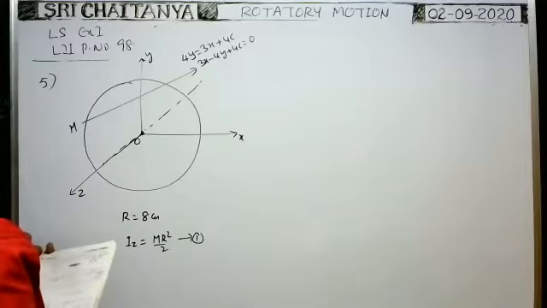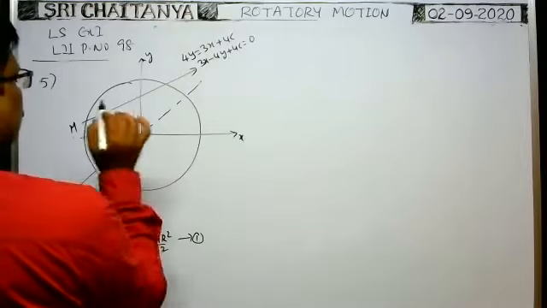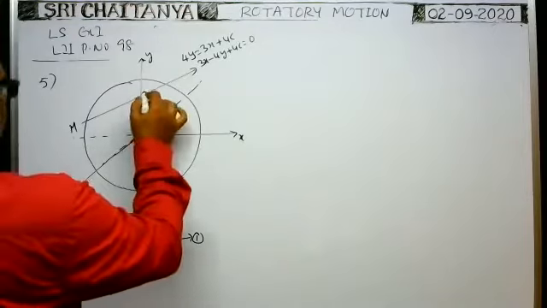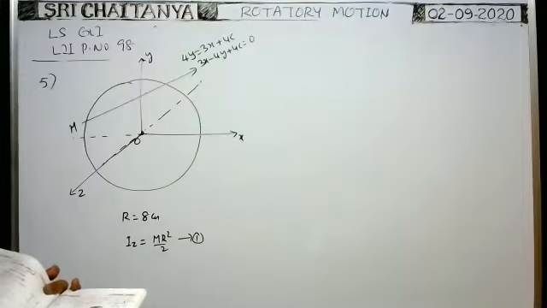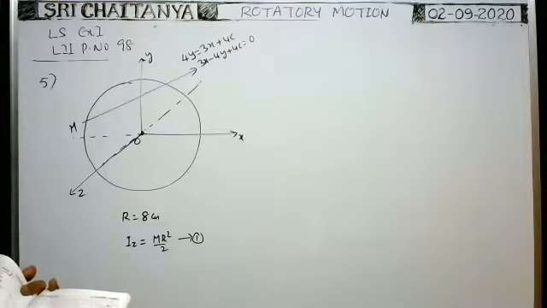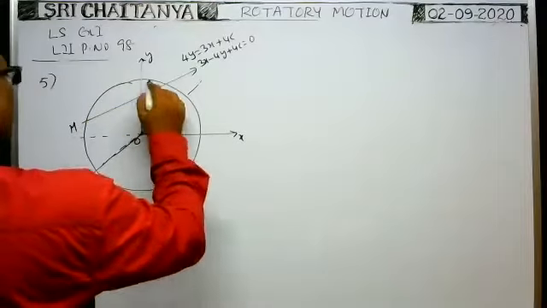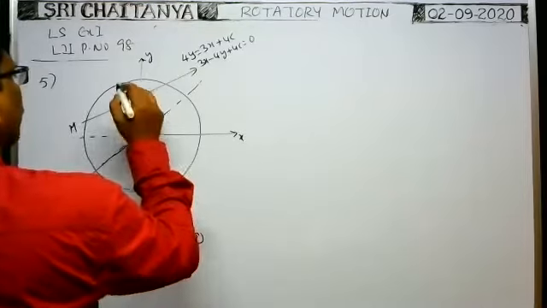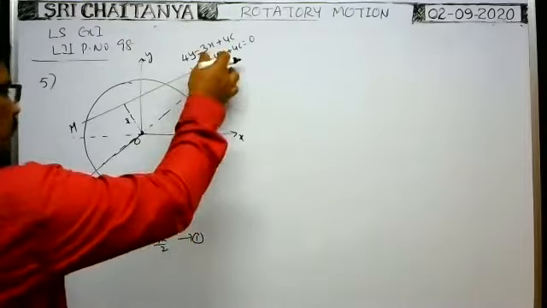Okay. Here, what is the slope of the straight line? Slope of the straight line means the angle made by the straight line with the x-axis, we have to find. Then we have to apply the parallel axis theorem. What is the perpendicular distance of the straight line from the origin? From the center or origin, you draw a perpendicular line. The perpendicular distance of the straight line from the center we already know by using this formula.